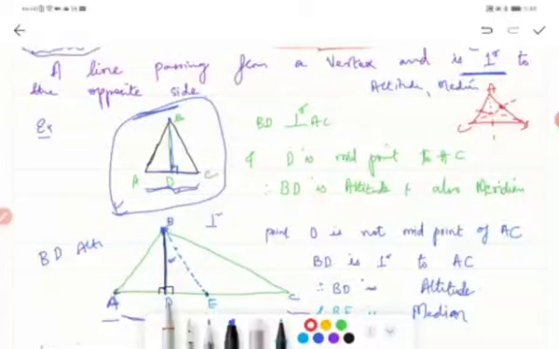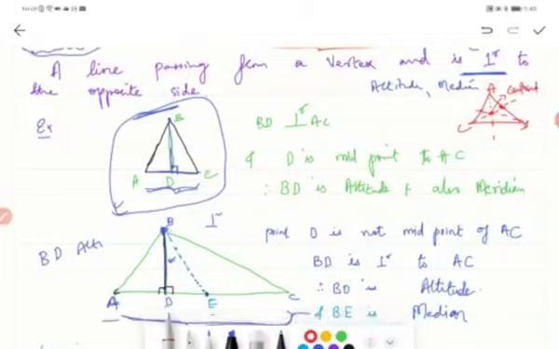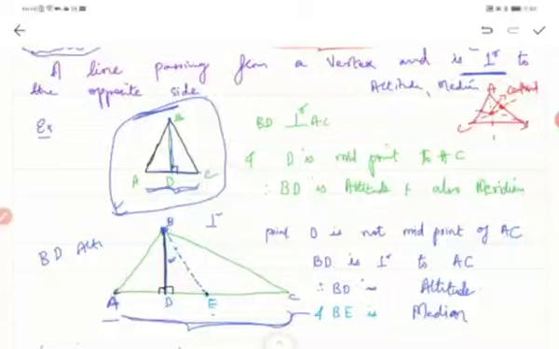All three lines meeting in the middle is called the centroid. That is the center of a triangle, the centroid. We will do this activity in our class with the help of a sheet of paper.